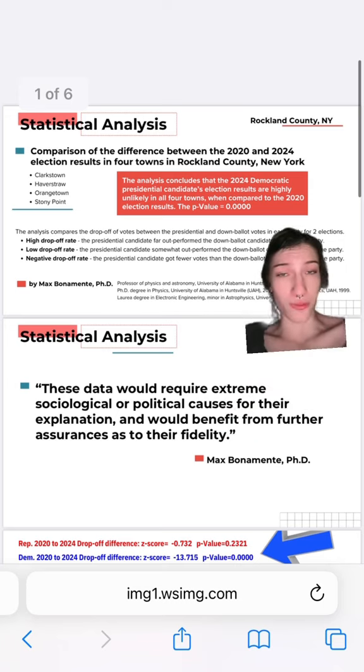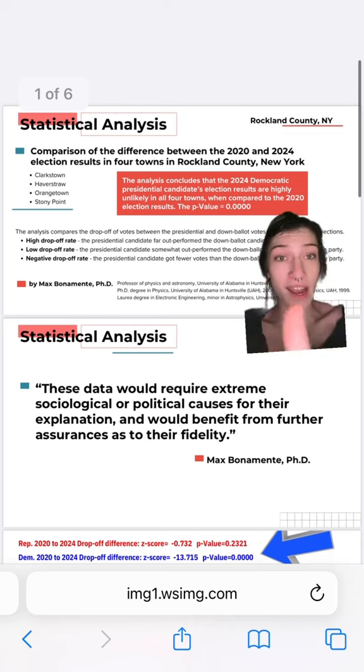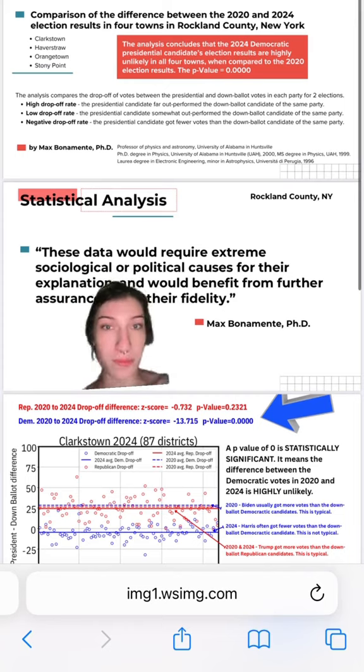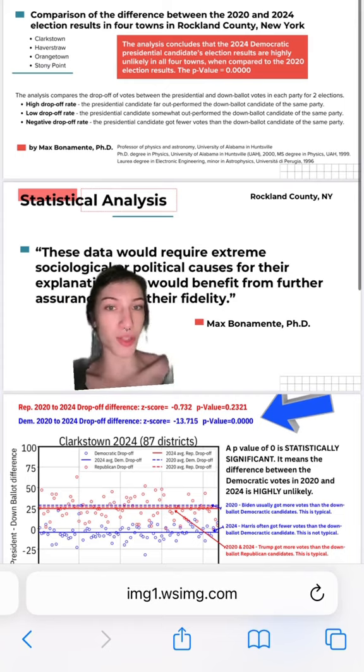And here's a quick quote from the doctor of physics who wrote this whole thing up. These data would require extreme sociological or political causes for their explanation and would benefit from further assurances as to their fidelity, which I agree with after seeing these results. So right below me is the first town, Clarkstown. It has 87 districts, and if you look at that blue arrow, it's pointing to something called a p-value,